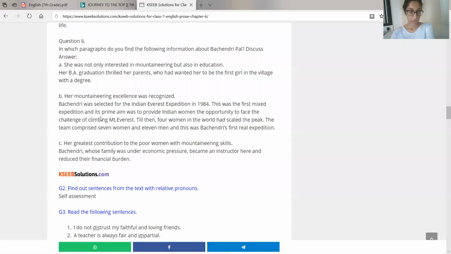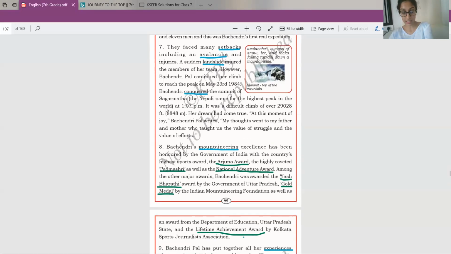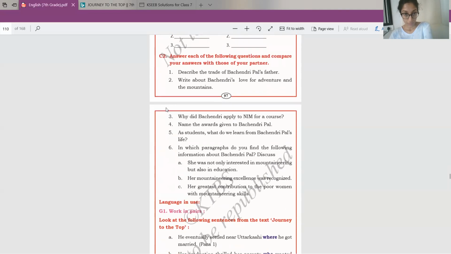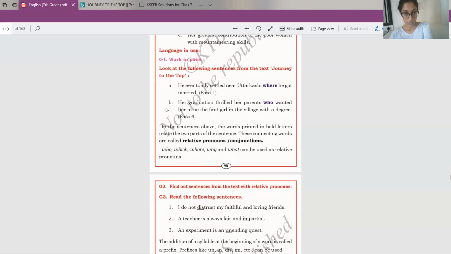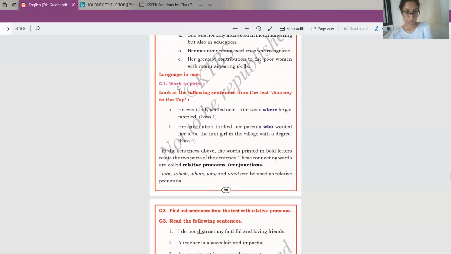Okay. So now let's go back to the exercises. Language in use. Look at the following sentences from the text Journey to the Top. He eventually settled near Uttarkashi, where he got married. Okay, this is in para 1. Her graduation thrilled her parents, who wanted her to be the first girl in the village with a degree. This is in para 4.